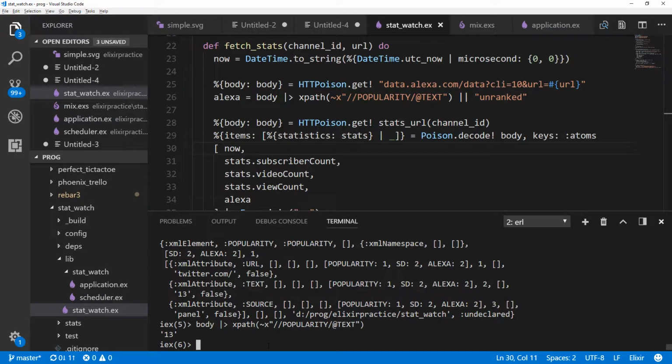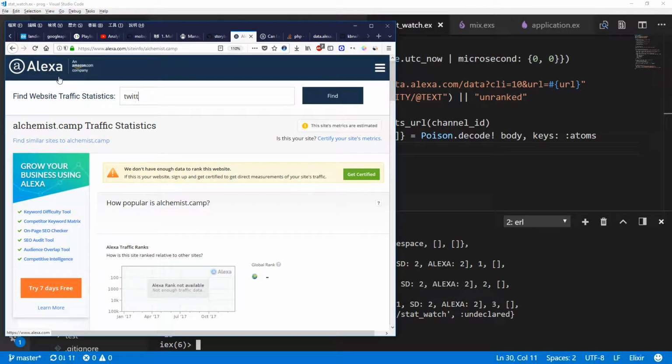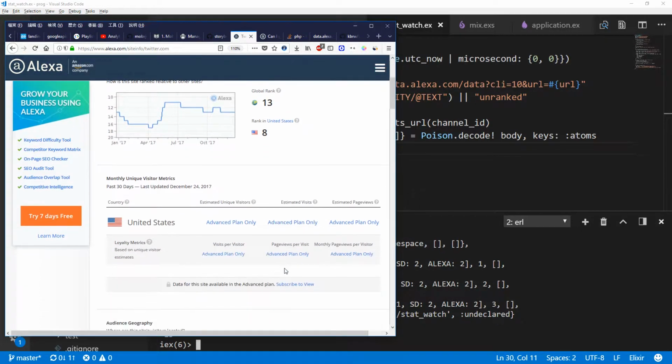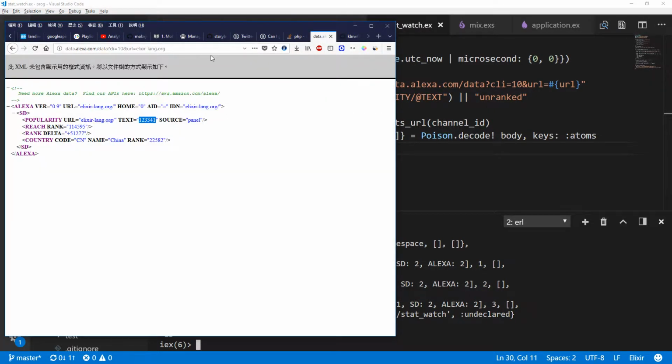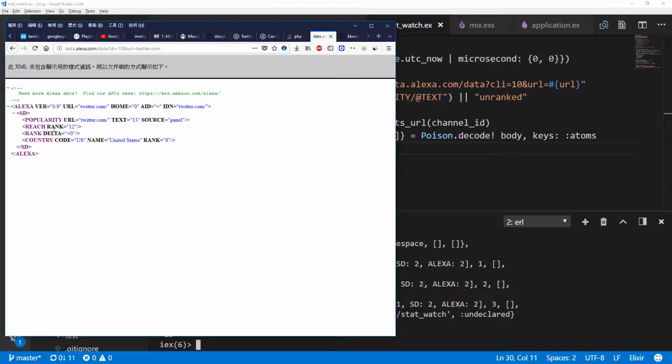That is because Twitter is the 13th most popular site on Alexa. We can verify here. So twitter.com is number 13. And we should see US, a field for the US, and rank 8. And I don't see any change, which is interesting because usually delta is listed. Okay, so delta is +0. I guess they just don't display it on the web page when that's the case.